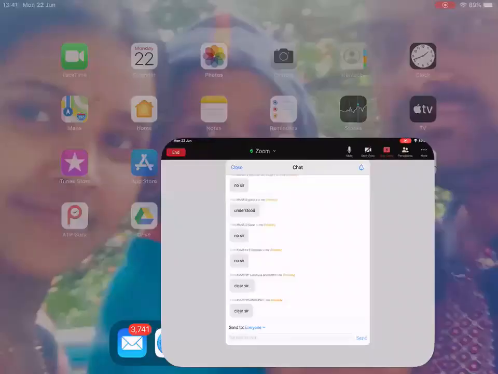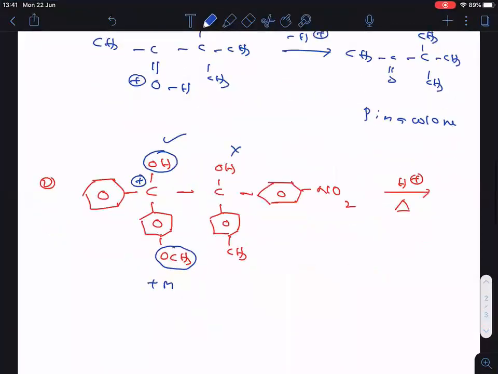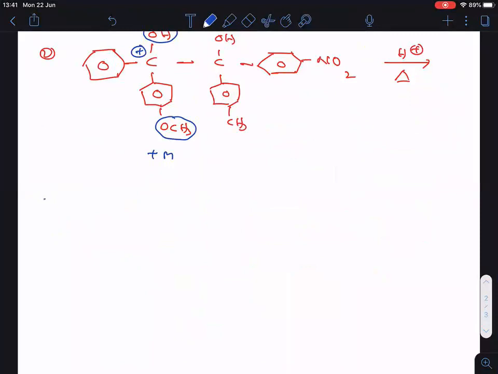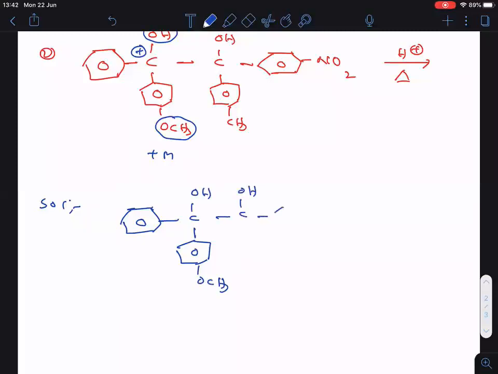Right. Now, let me solve this question along with the mechanism. So, this is the benzene ring. Here C, and for this benzene ring, OCH3 is there. Clear. Then here OH, and here C, OH. Then here NO2 is there, and here CH3 is there.